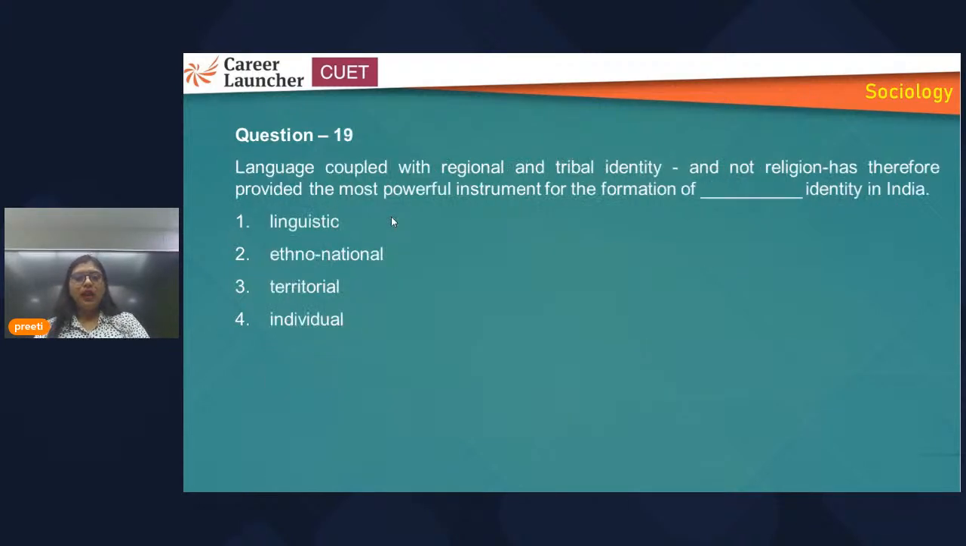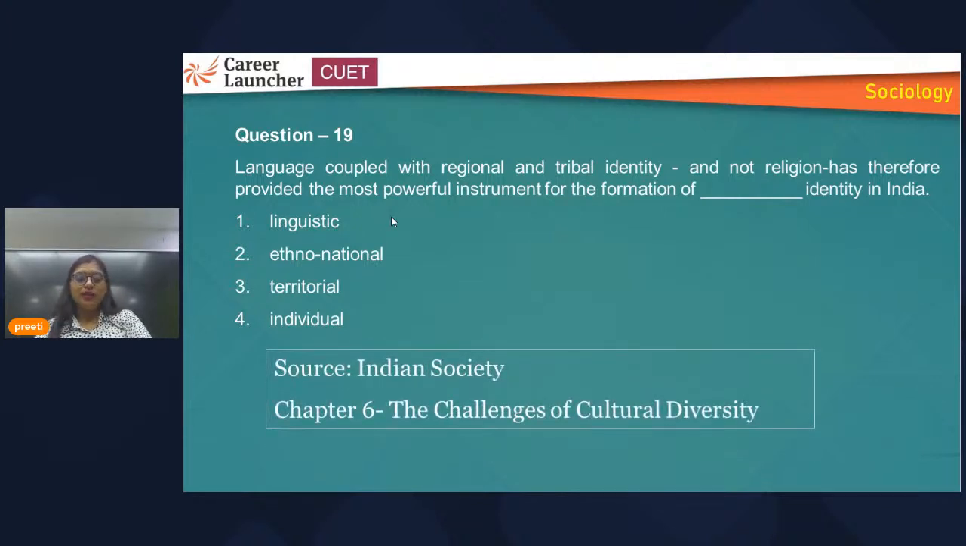Okay. Now, language coupled with regional and tribal identity and not religion has therefore provided the most powerful instrument for the formation of blank identity. So, what can be there? Here they have talked about language, which is coupled with regional and tribal identity. Okay, so source is what? The same, challenge of cultural diversity, and what will be the answer? That is ethno-national.